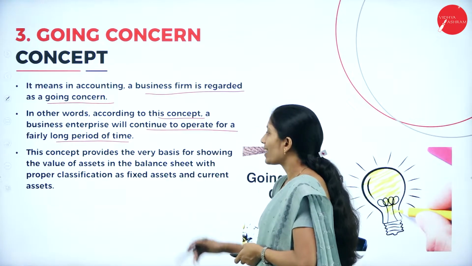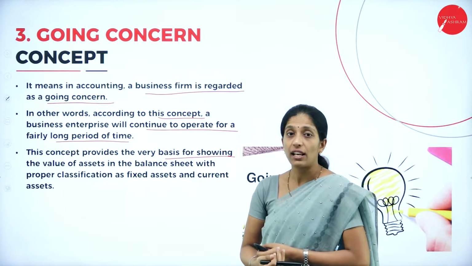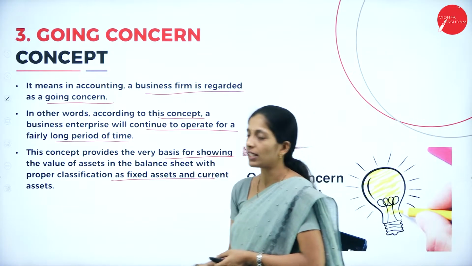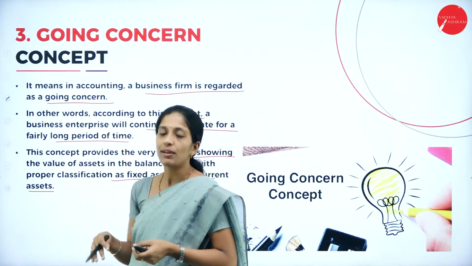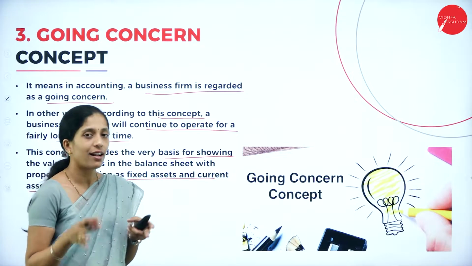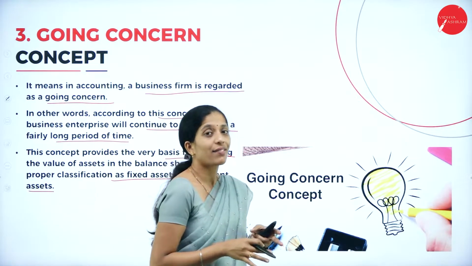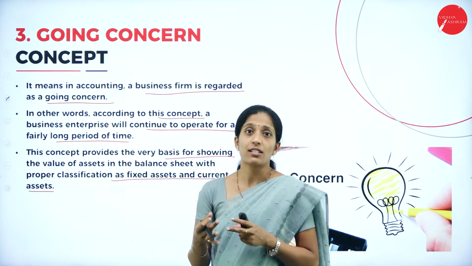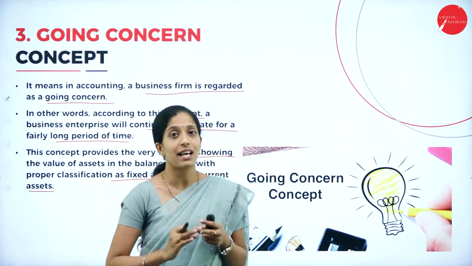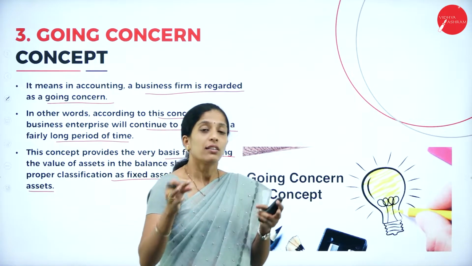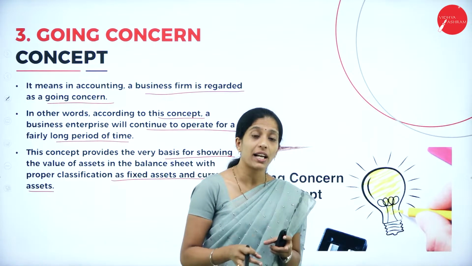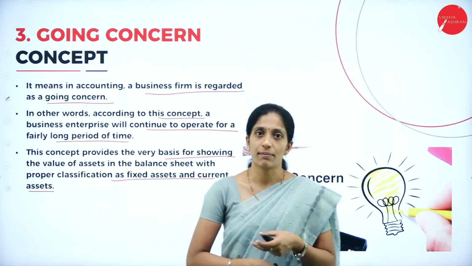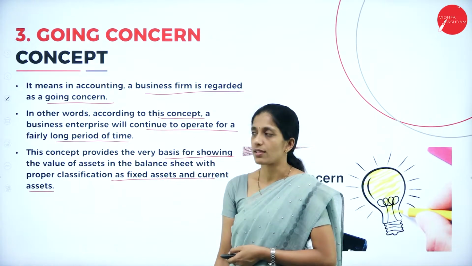So this concept provides the very basis for showing the value of the assets in the balance sheet with proper classification of fixed assets and current assets. If you want to prove this going concern, of course in a balance sheet, on the asset side we are going to show non-current assets as well as current assets. So why are we showing these non-current assets? In the sense, the business is there for a longer period of time, where the initial investment of fixed assets is made because we think the organization will continue for a longer period of time. So that is the going concern concept.